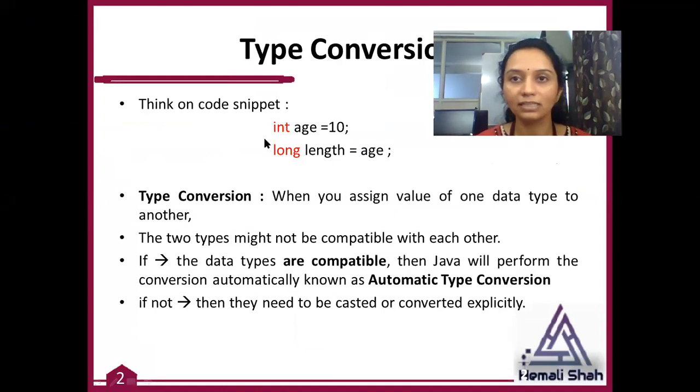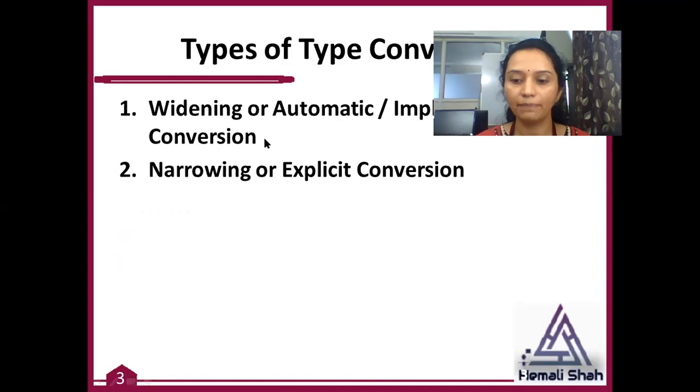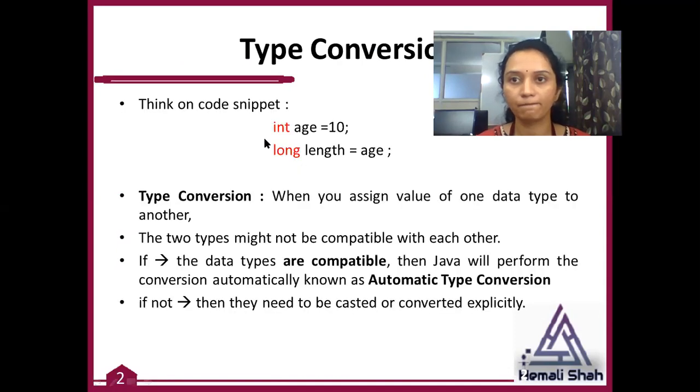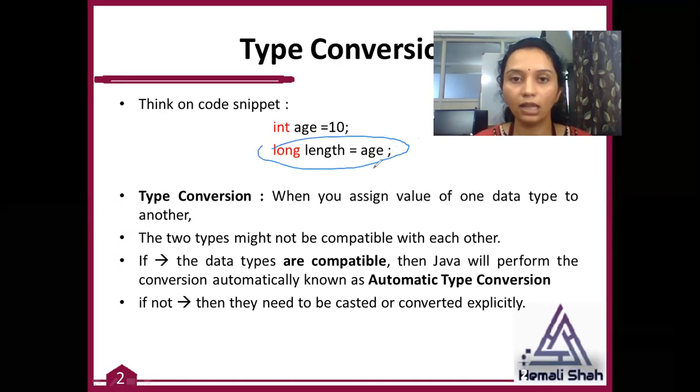This syntax is called type conversion. Here you are assigning a lower data type into a larger data type, so automatic casting is possible.